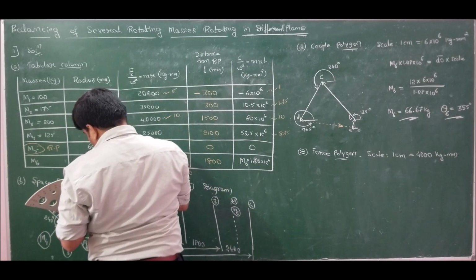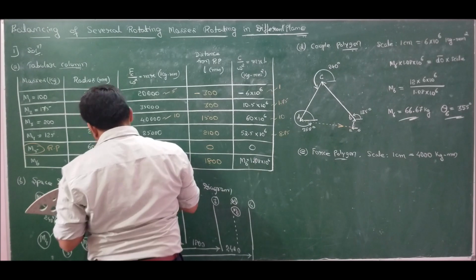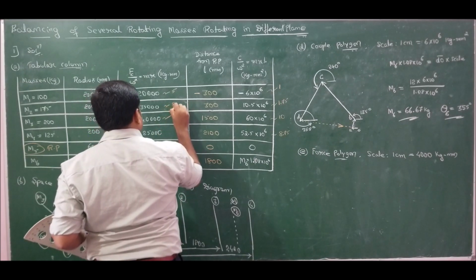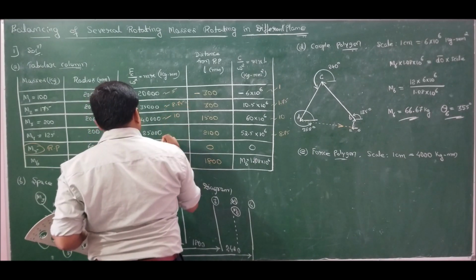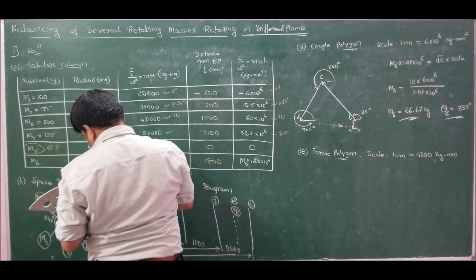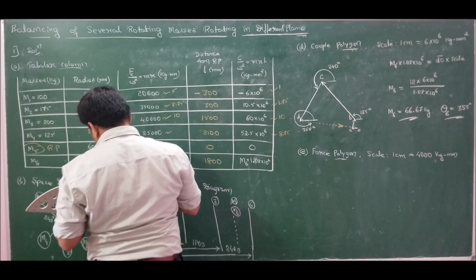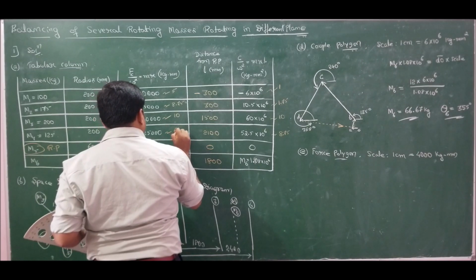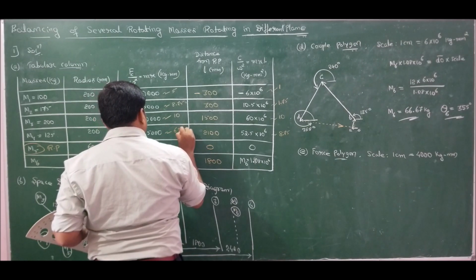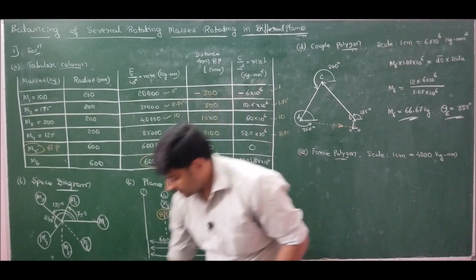Next we have 35,000 divided by 4,000, which is 8.75 centimeters. And we have 25,000 divided by 4,000 scale, which is 6.25 centimeters.